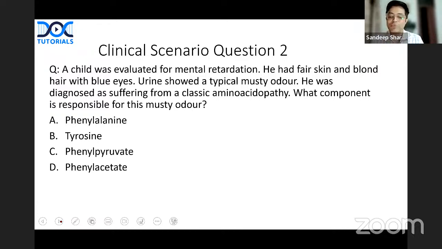A child was evaluated for mental retardation. All of these are original questions which I have created especially for this session, keeping in mind the next one guidelines which have come. He had fair skin and blonde hair with blue eyes. Urine showed a typical musty odor. He was diagnosed as suffering from a classic aminoacidopathy. What is the child suffering from? Can you make any guesses?